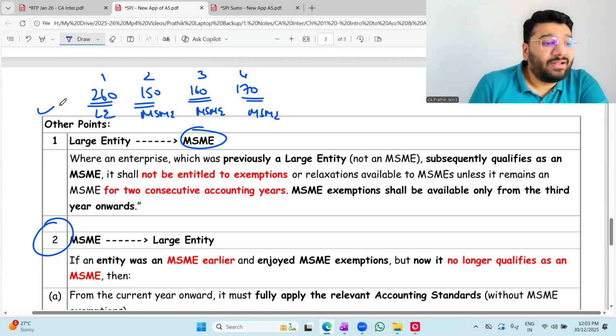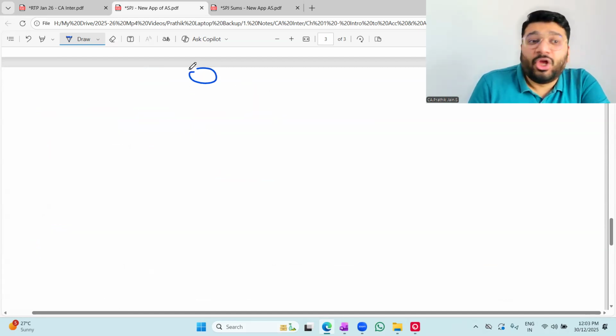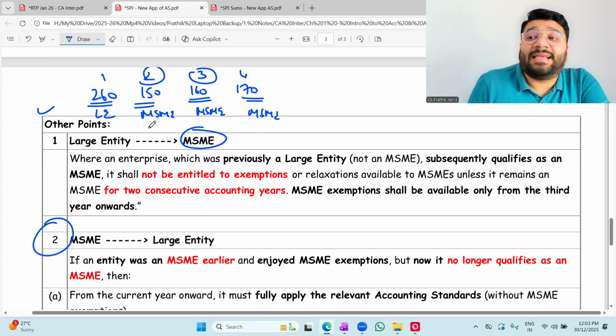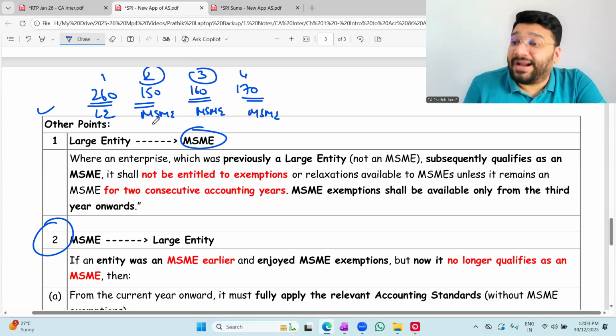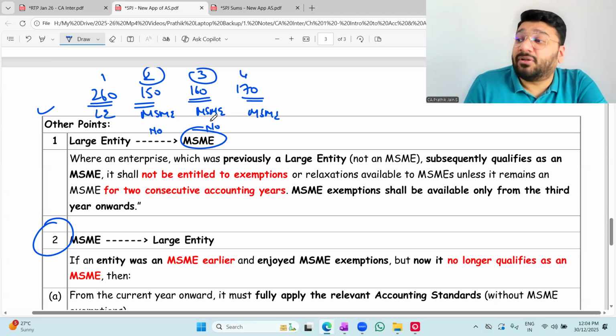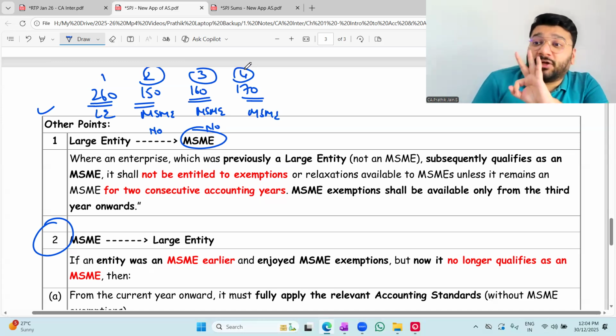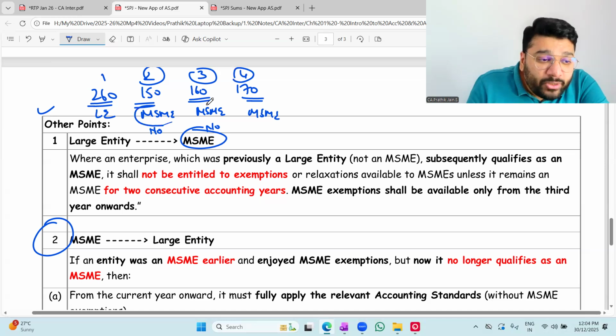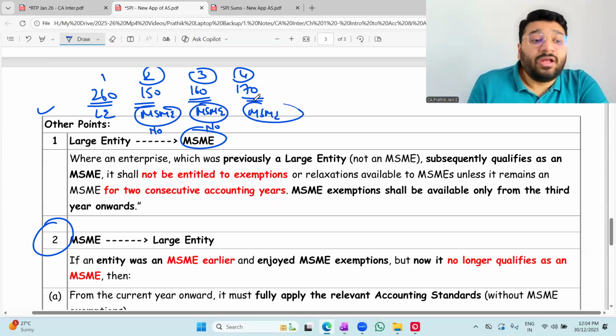But there's a catch here. Even though in the second and the third year you are MSME, you are not having exemptions of MSME. Like a large entity, you have to comply with all the accounting standards. So these 2 years, no exemption. When will the exemption be granted? Only from the third year onwards. Means an entity should be MSME for consecutive 3 years. In the first 2 years, they are not exempted. Exemption will come only in the third year. So in the previous 2 years, they have to be MSME, in the third year also MSME, and only from the third year onwards, exemptions will be granted.